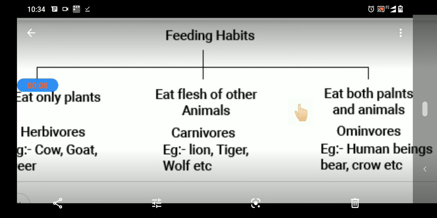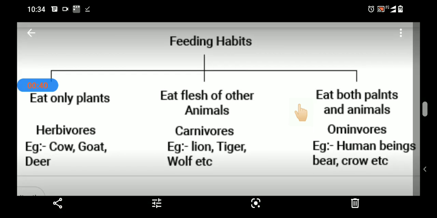Chapter number 4, Nutrition in Living Organisms. Yesterday we covered holozoic nutrition. It's the first topic of the types of nutrition in animals. In that we have seen the unicellular animals' nutrition. For example, we took the amoeba. Today we are going to discuss the next topic.